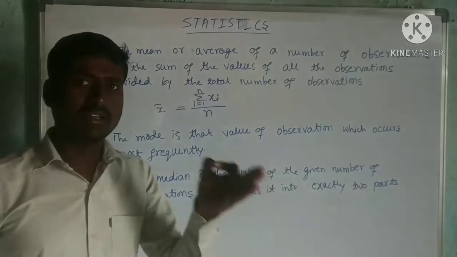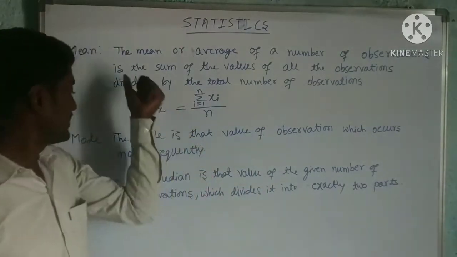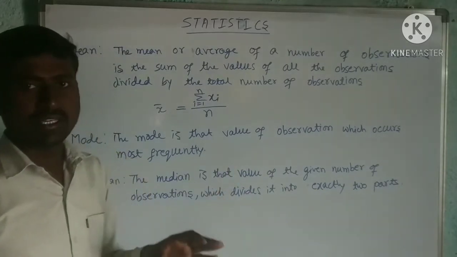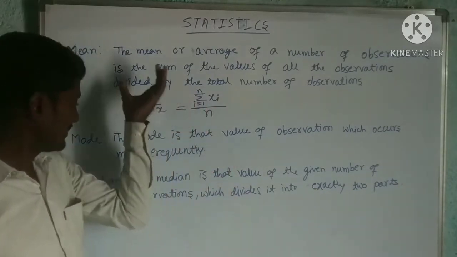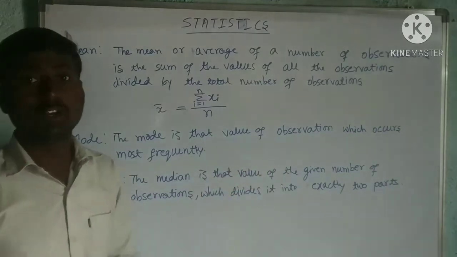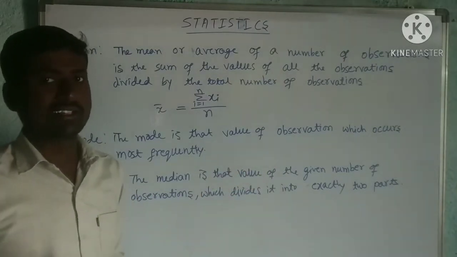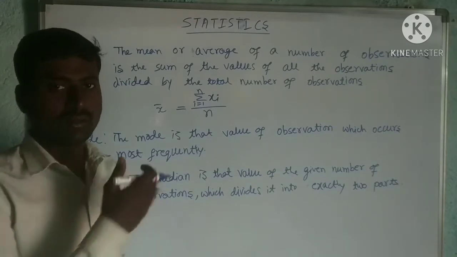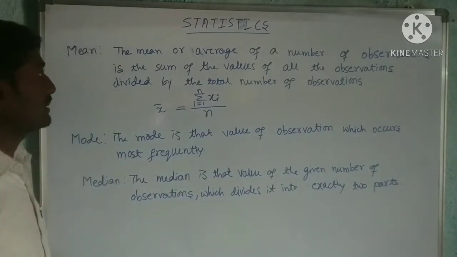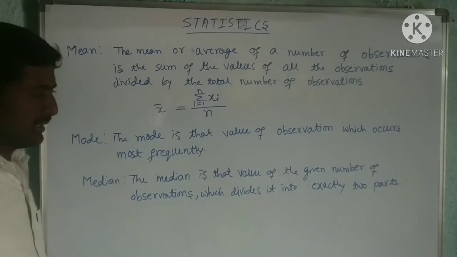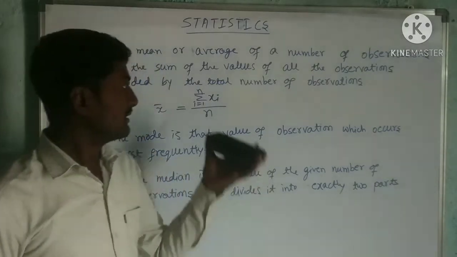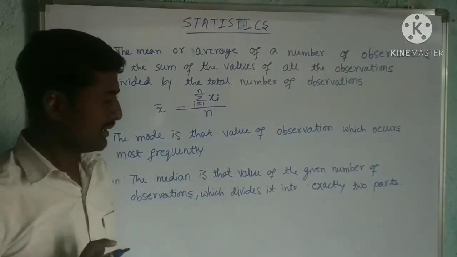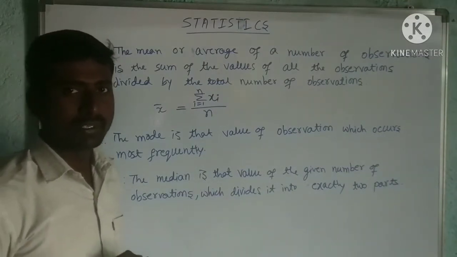In our earlier class you have studied all these terms only for ungrouped data. So this year we will study these three terms for grouped data. Let us discuss how they will be, grouped data and ungrouped data. Let us see the definitions of the terms mean, and so on. I will explain these terms for ungrouped data only first.